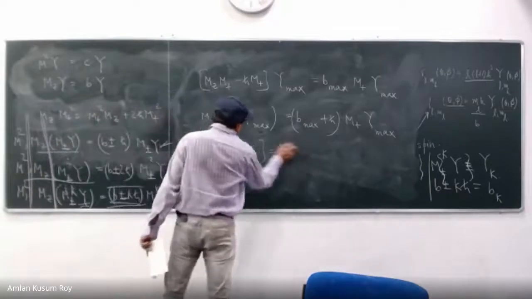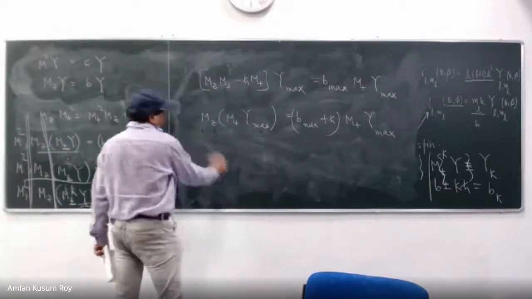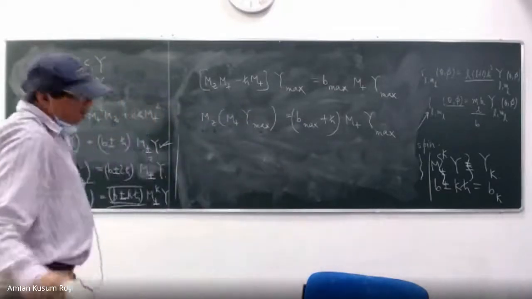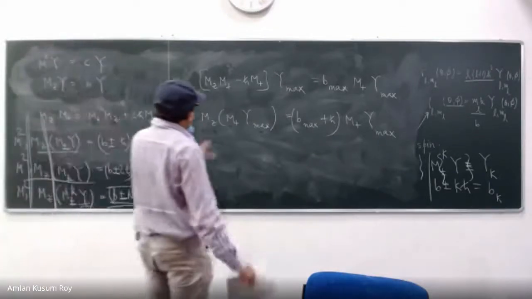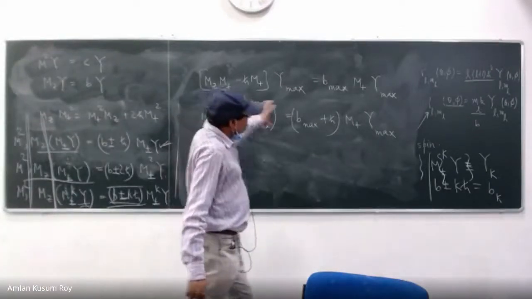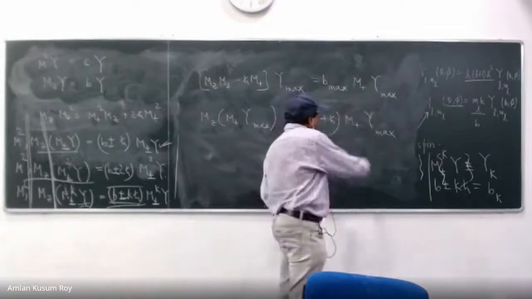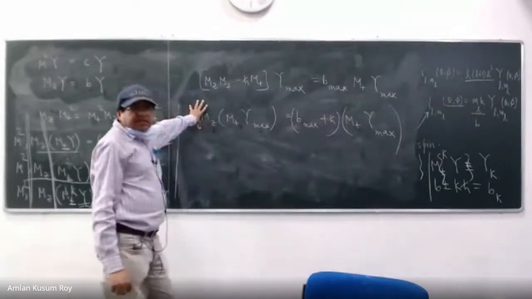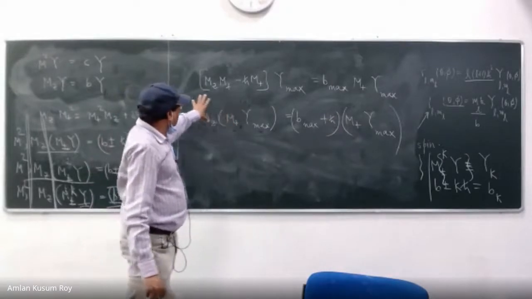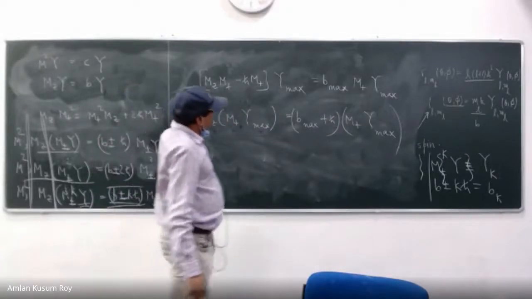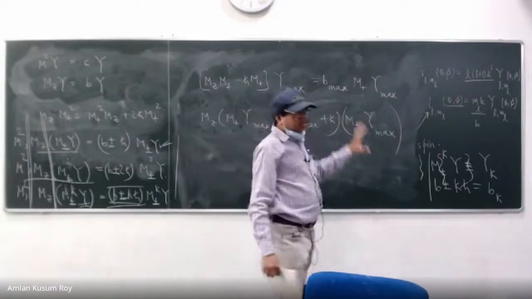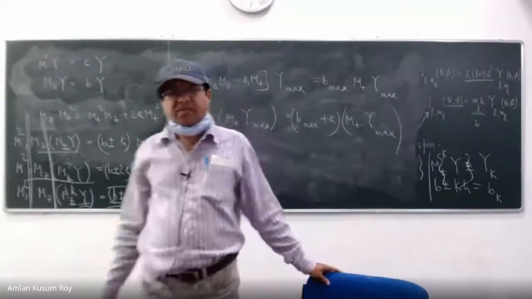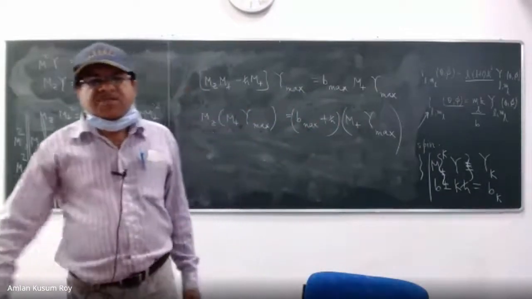So let us see what this is telling us. It says that M plus Y max is an eigenfunction of the MZ operator with the eigenvalue B max plus h cross. Right? B max plus h cross.